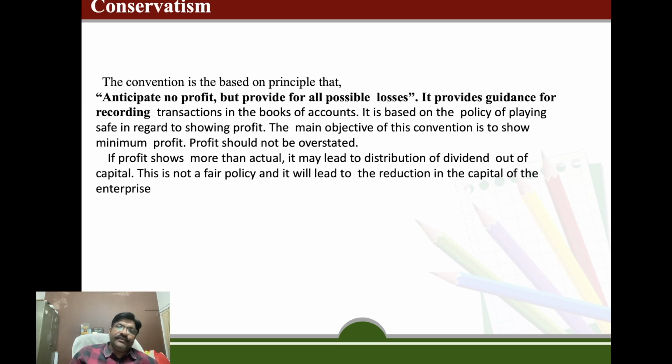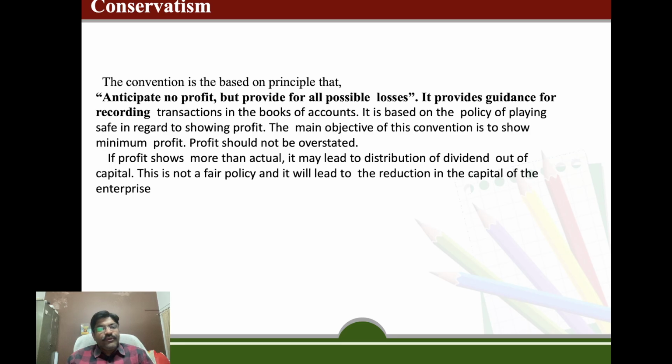Now, conservatism. Conservatism is a convention. It is based on the principle of anticipating no profit but providing for all possible losses. We will record only those transactions which have occurred in the present. It provides the guidance for recording the transactions in the books of account. It is based on the policy of playing safe in regard to showing profit. The main objective of this convention is to show minimum profit, but profit should not be overstated.